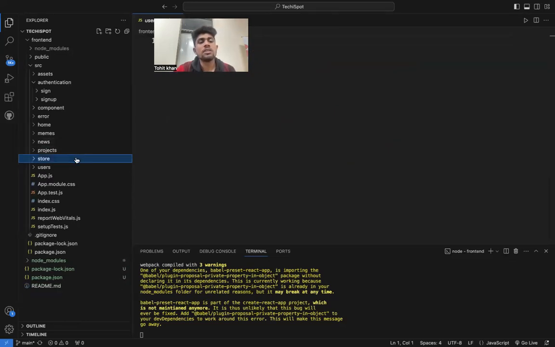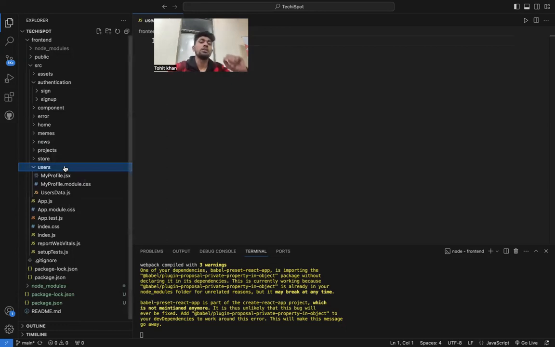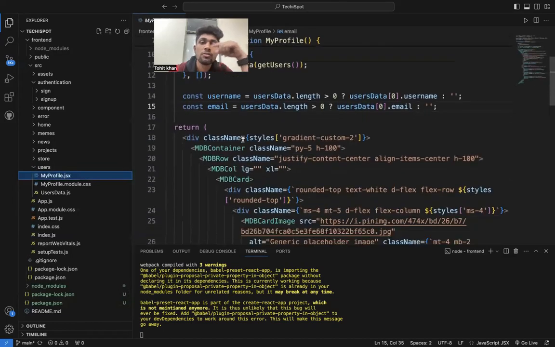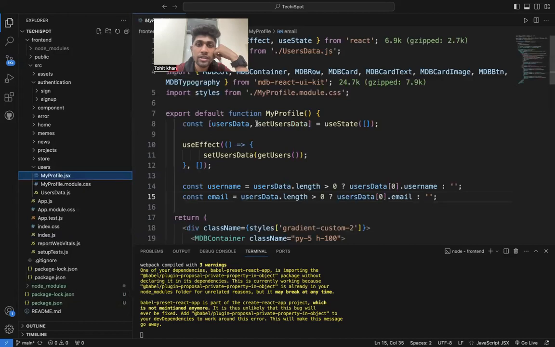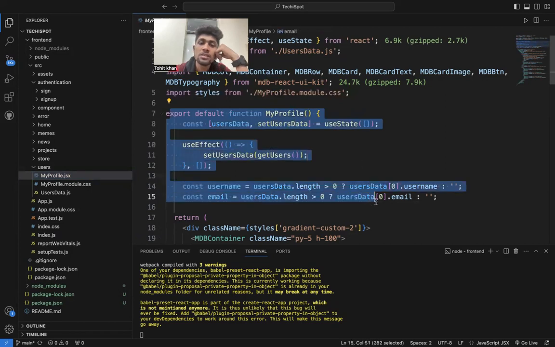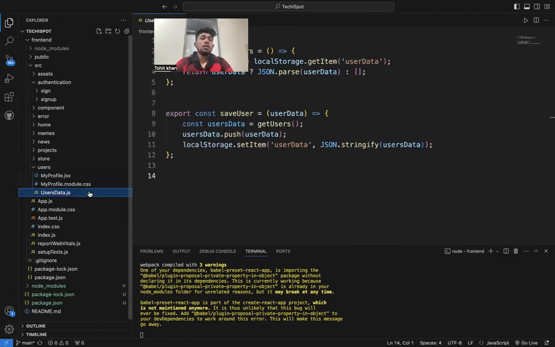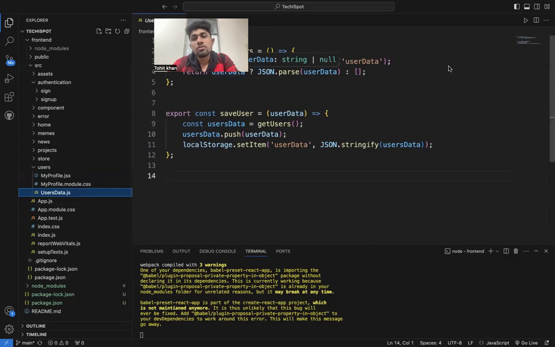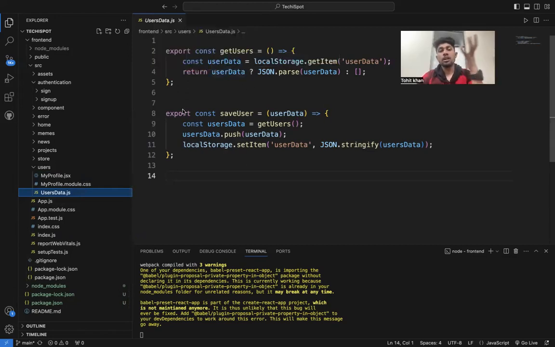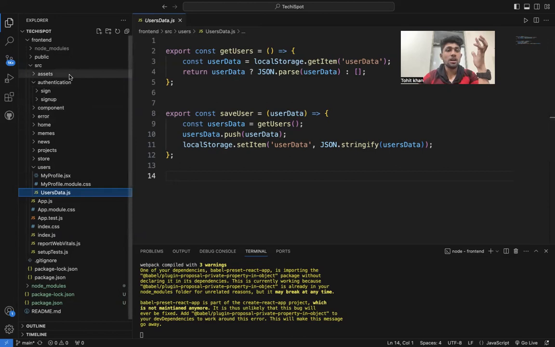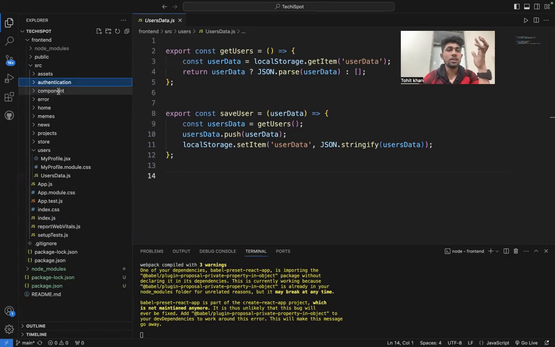Each team works on these things, and this is my folder, user. My team works on this user profile. Means it will show the user profile, then it will login. So we will implement all my import style and importing all data, user data. Then my data comes, first of all, this data will be shown.